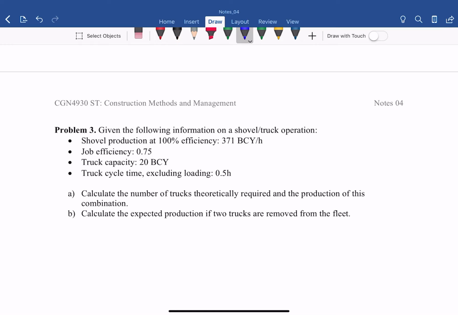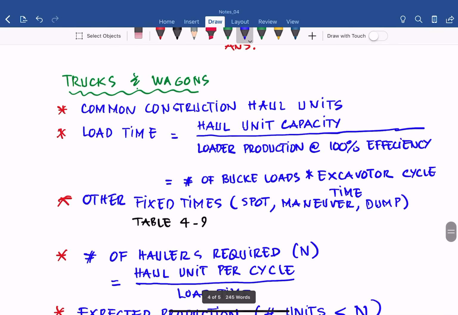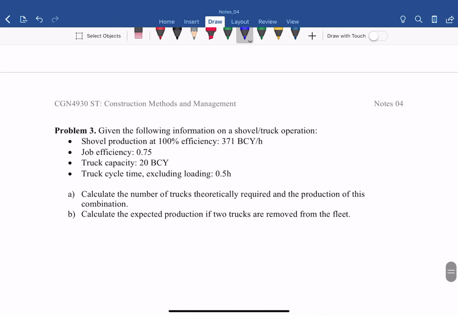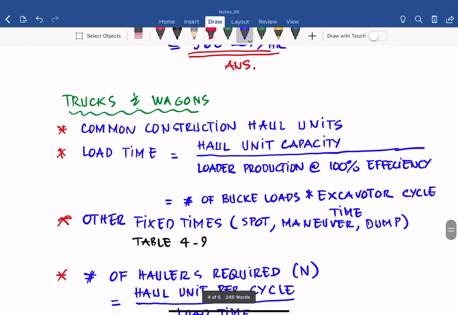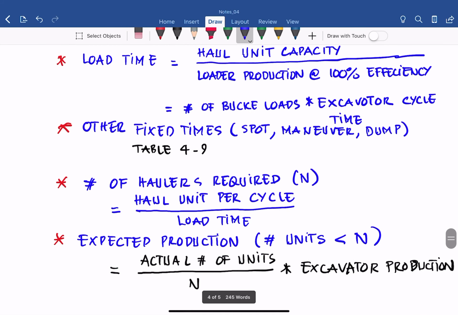The first one we need to determine is the load time. It's important to determine the load time so that we can determine the truck cycle time. Based on the equation, load time equals hauling unit capacity divided by the loader production at 100% efficiency.